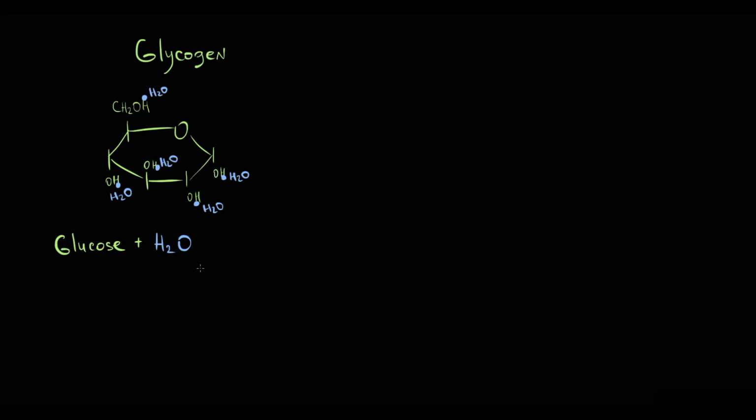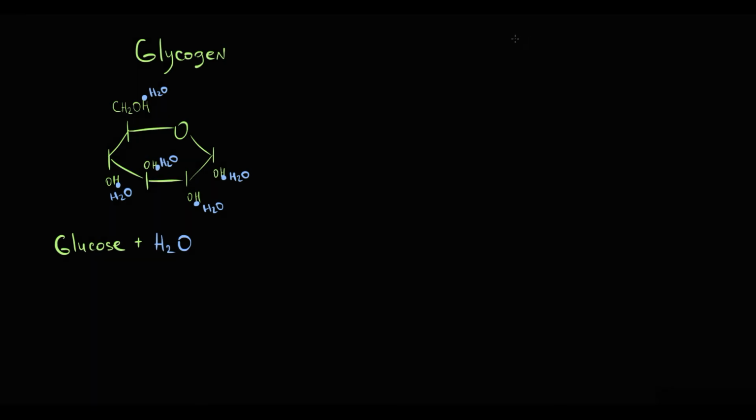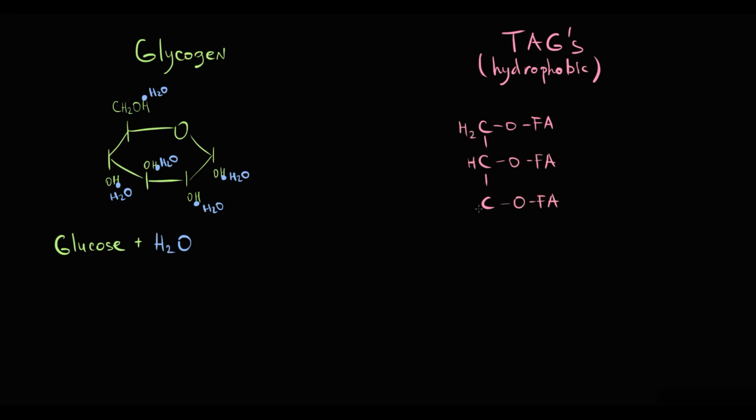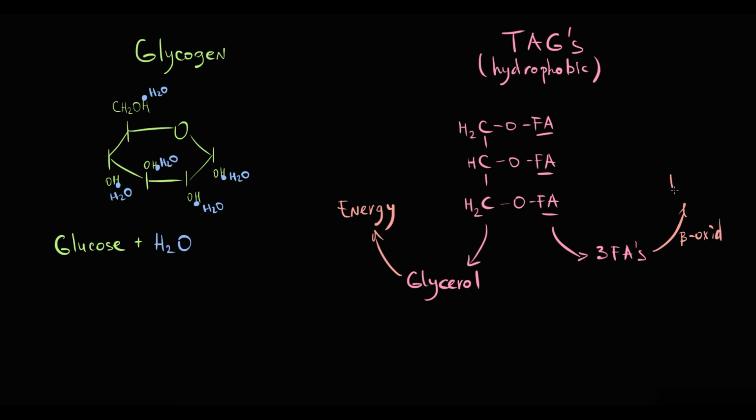The optimal storage material in our body is triacylglycerols. Because they are totally hydrophobic, they do not attract water, and because of that they are very compact substances to store. A triacylglycerol molecule is basically 3 fatty acids connected to glycerol. So when the tissue stores triacylglycerols, it stores glycerol that can be used for energy production, and also 3 fatty acids that can undergo beta oxidation with energy production. And the substrate for fatty acid production is acetyl-CoA.